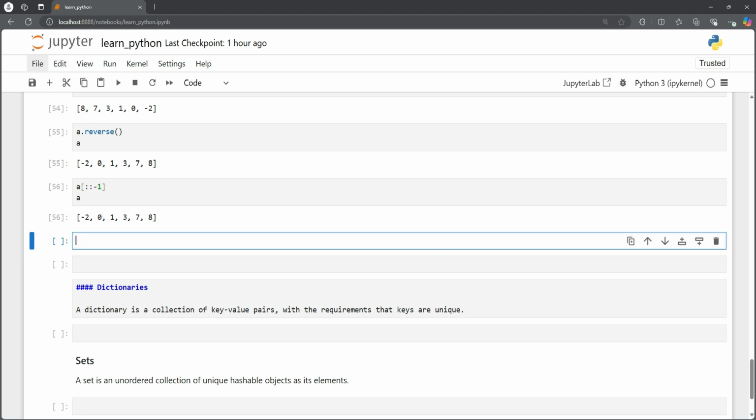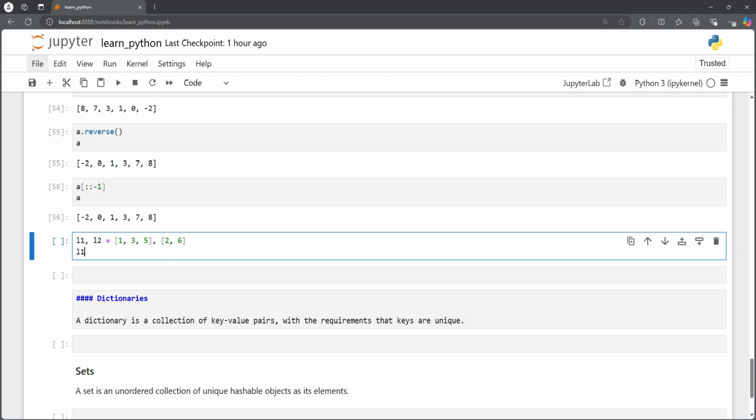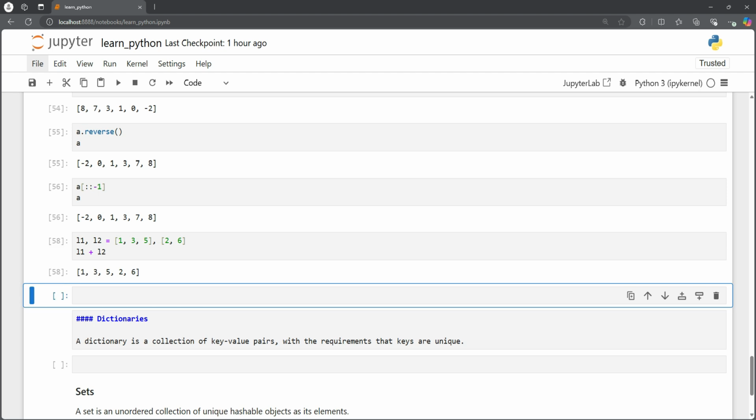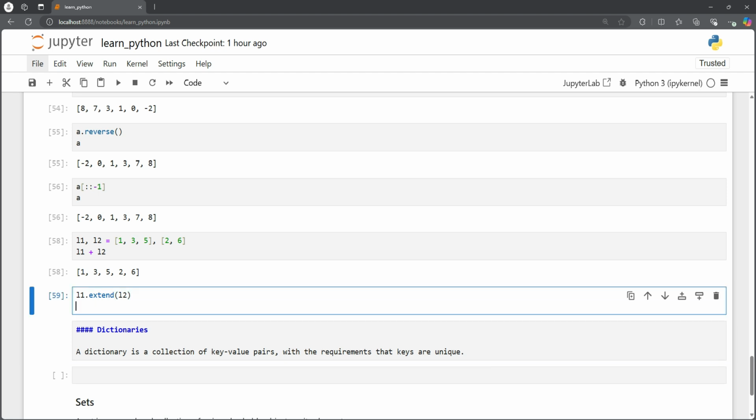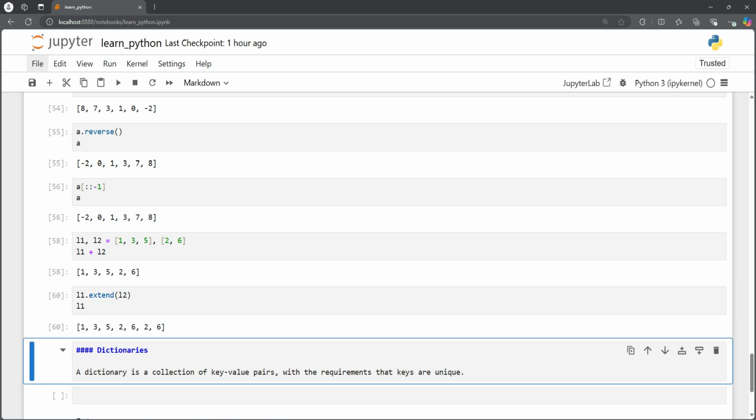For example, we have two lists, L1 and L2, and we have 1, 3, 5, and 2 and 6. So if we want to concatenate them, how are we going to do that? Concatenation of lists is very simple. L1 plus L2, and that should give us 1, 3, 5, 2, 6, and we can also get the same value using L1.extend with L2, and that should also result like this.